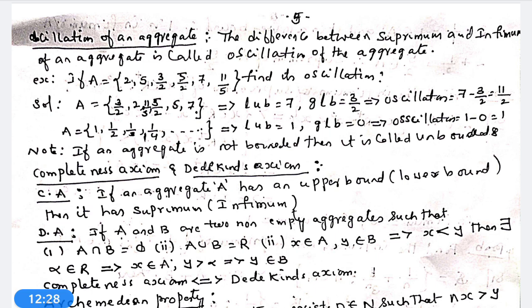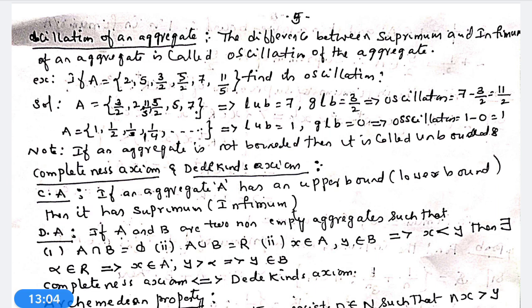For example, if A is the set {2, 5, 3/2, 5/2, 7, 11/5}, find the infimum, supremum and oscillation of A. For that, first we have to arrange the aggregate A in ascending order or descending order.